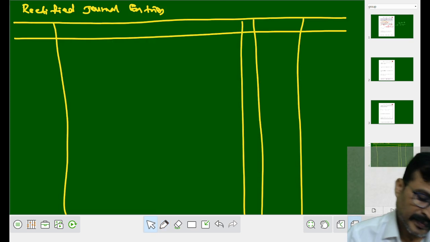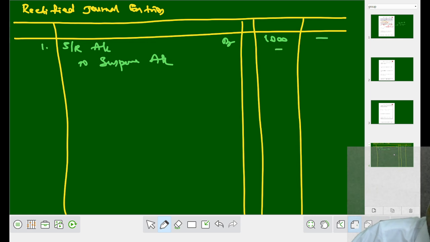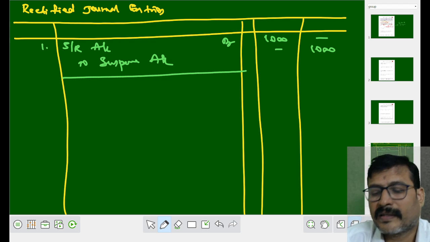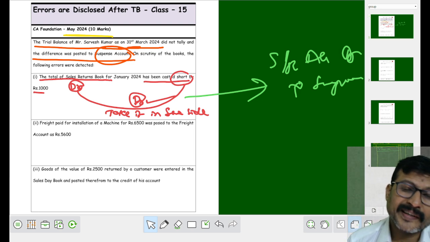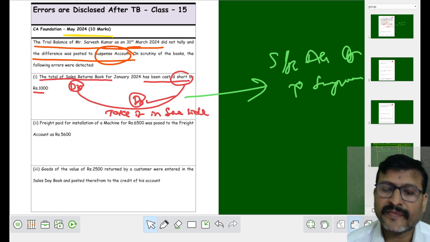So now you write the first entry. Sales returns account debit to suspense account. It is an amount of rupees 1000. Being undercast of sales returns account is rectified. What is the narration? Undercast of sales returns account is rectified.